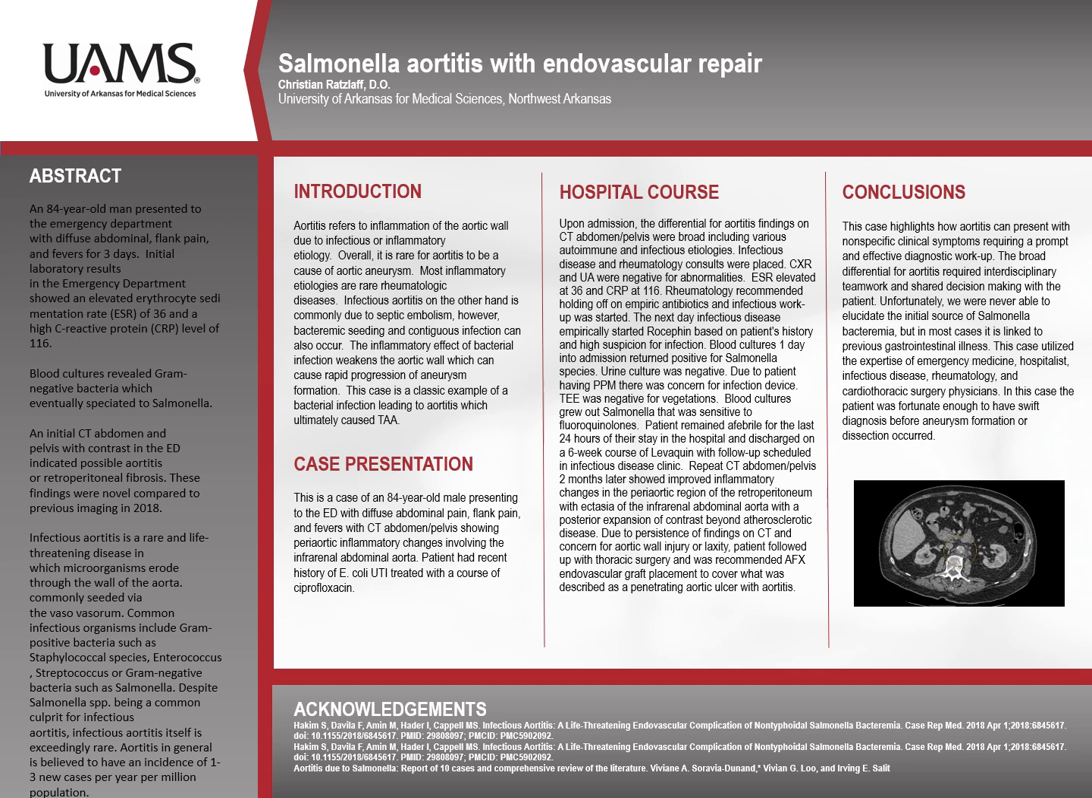Chest X-ray and UA were negative for abnormalities. ESR was elevated at 36 and CRP at 116. Rheumatology recommended holding off on empiric antibiotics, and infectious workup was started. The next day, infectious disease empirically started Rocephin based on patient's history and high suspicion for infection. Day 1 into admission, blood cultures returned positive for Salmonella species.